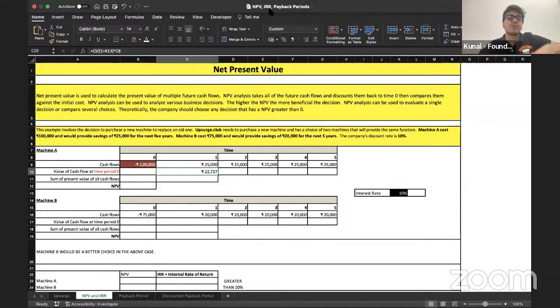what is its value in today's terms? It's only 22,727. That's it. The value is lesser, it should have been lesser, and it is lesser: 22,727.